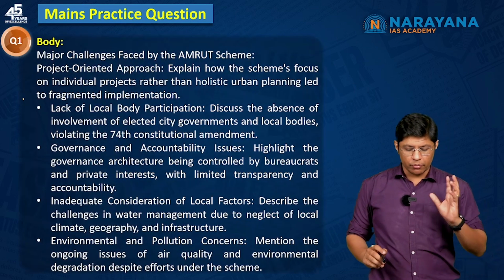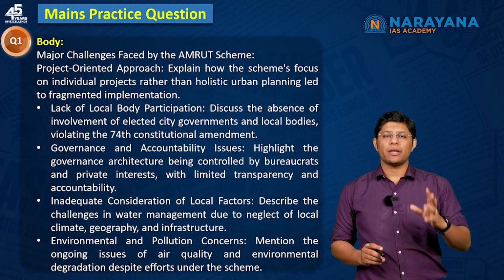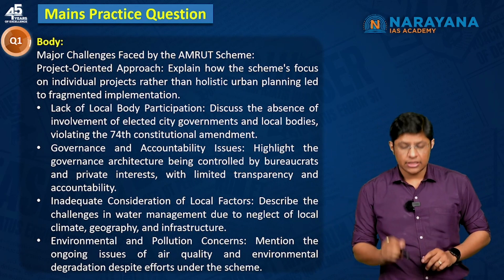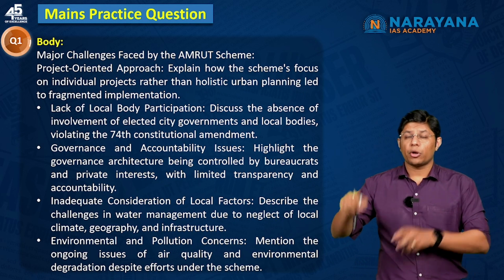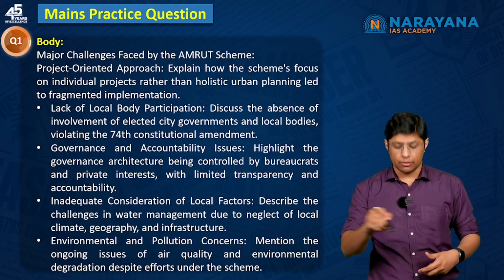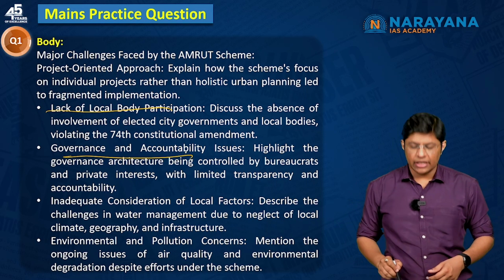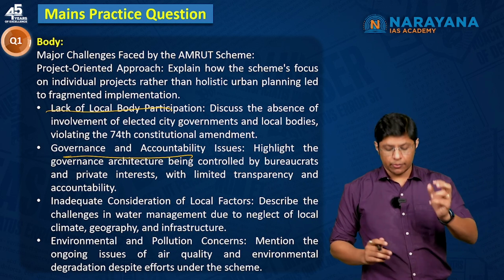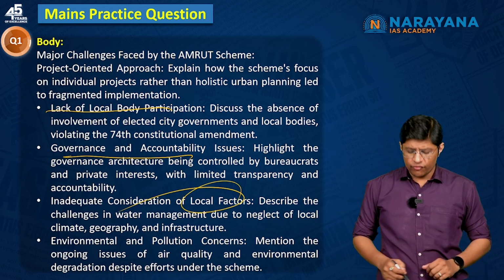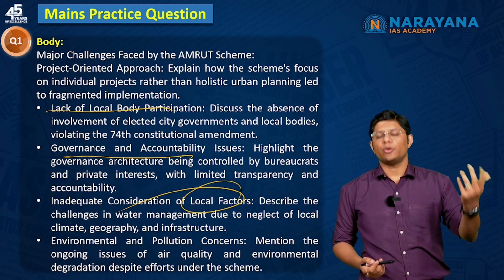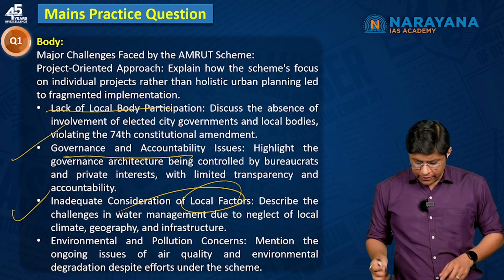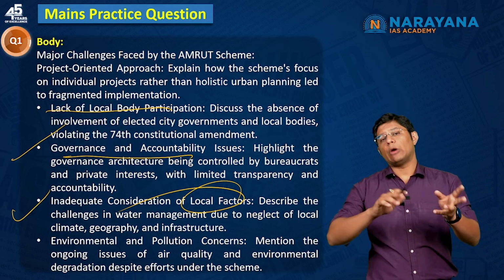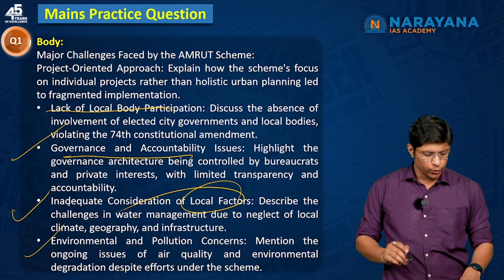Second, in the body, you have to mention the issues faced. For example, it is not a holistic approach, it is just a project based approach. Then there is absence of urban local body officials. There is no participation from the urban local bodies. Third, the governance is getting affected. Why? Because it is controlled by bureaucrats rather than it should be controlled by the urban local bodies. And then local factors like climate, geography is not taken into account. Then again, pollution like factors is also not a part of AMRUT scheme. Pollution has been kept outside the purview of AMRUT. So these are few issues that you can highlight.